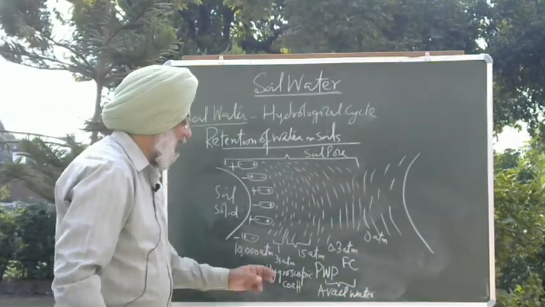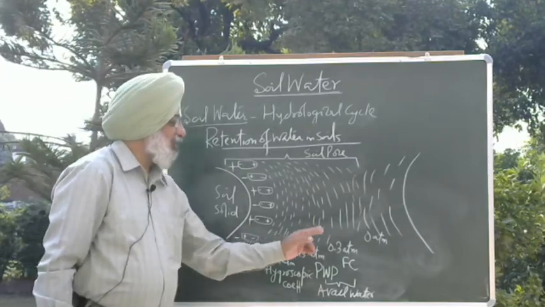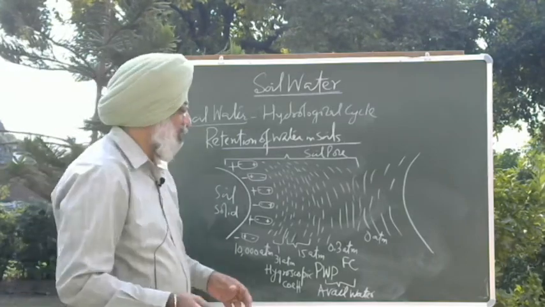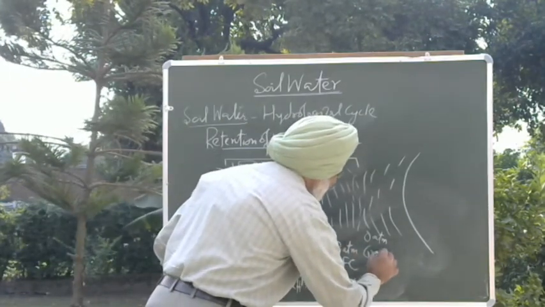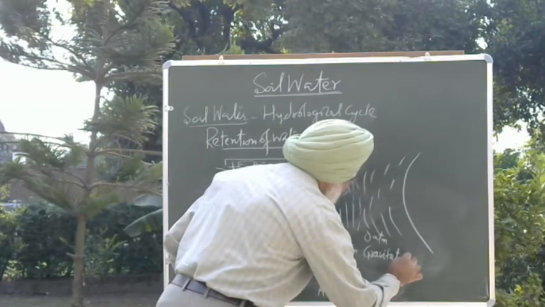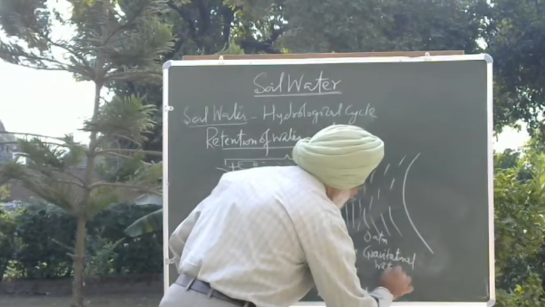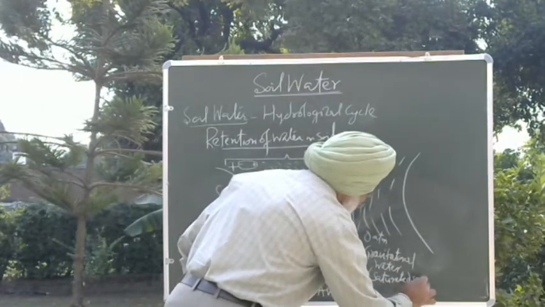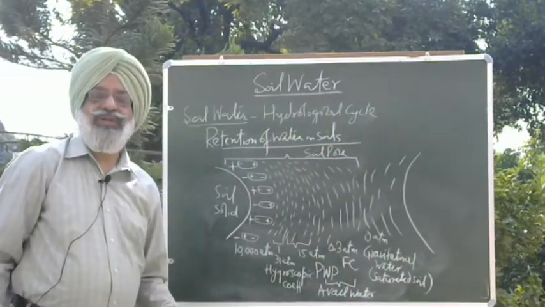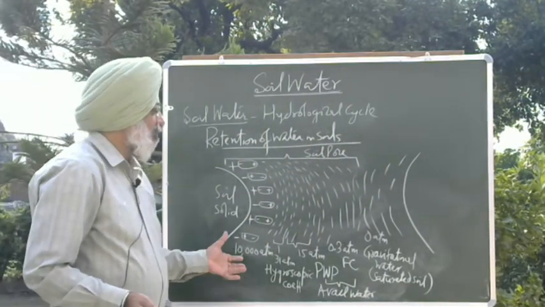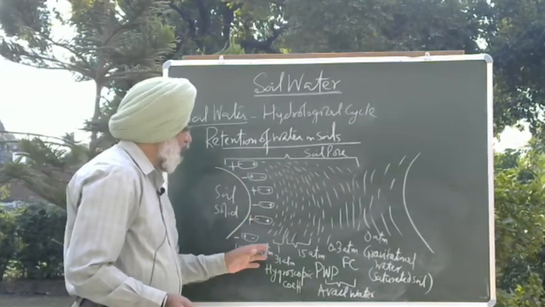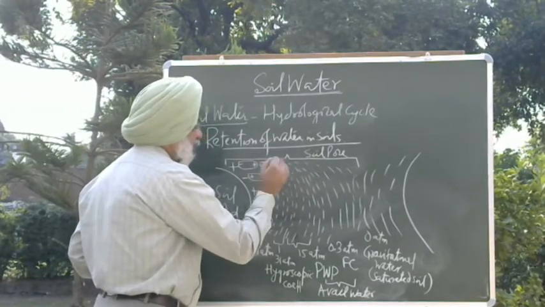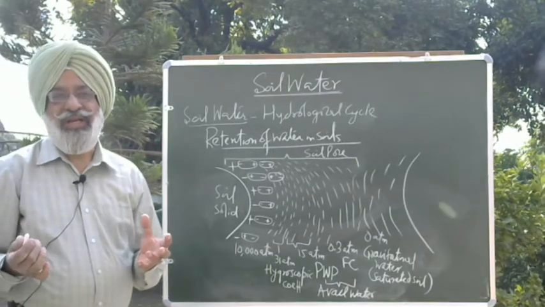That means at this stage the soil solids do not attract the water molecules, so water is flowing freely in the pores. We call this gravitational water, and the soil is said to be saturated. That means in the soil pores there is now no air, all the pores are filled with water. So this is how, because of the bipolar nature of the water molecules, this water is retained in the soil.